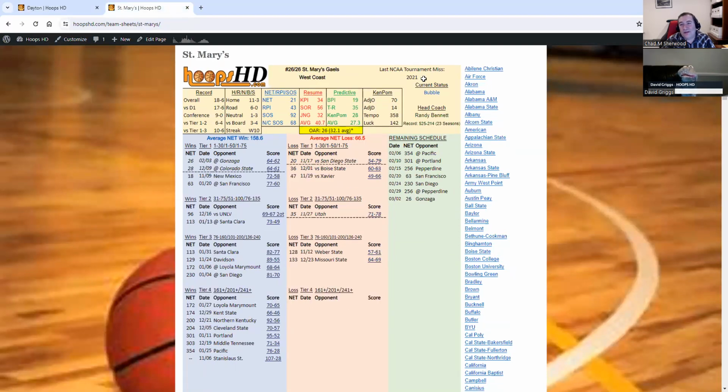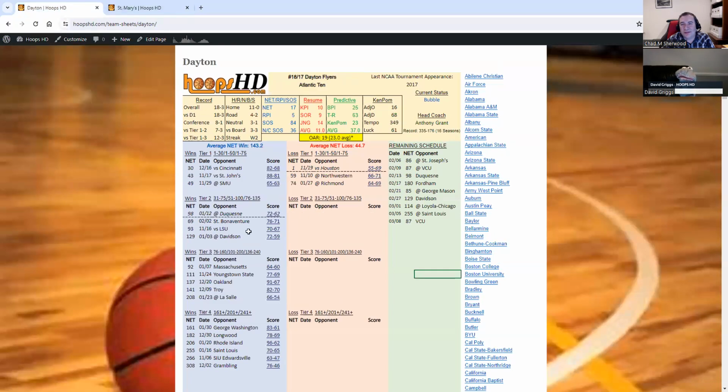Saint Mary's profile here. A team that was in last year, we'll tell you when they last missed the tournament. They last missed in 2021. That was the last time St. Mary's missed the field.